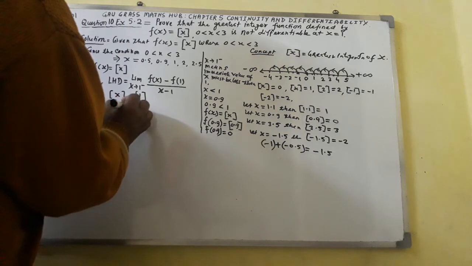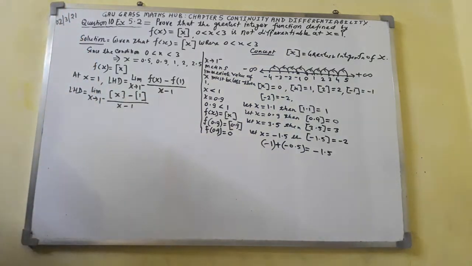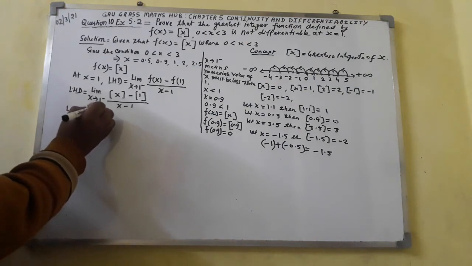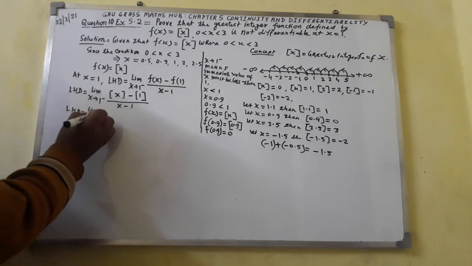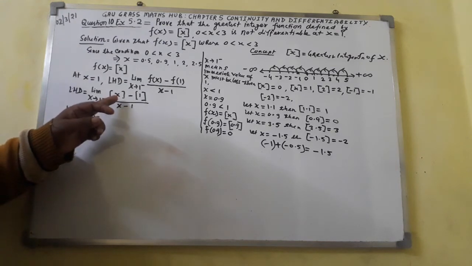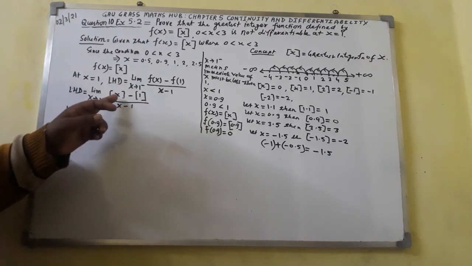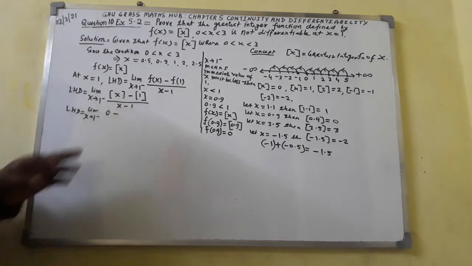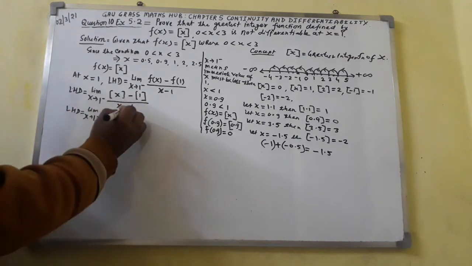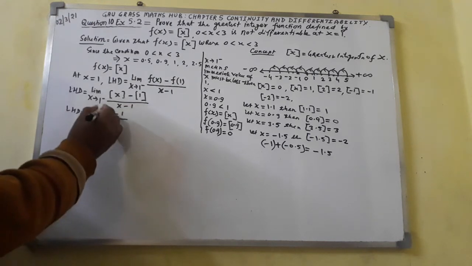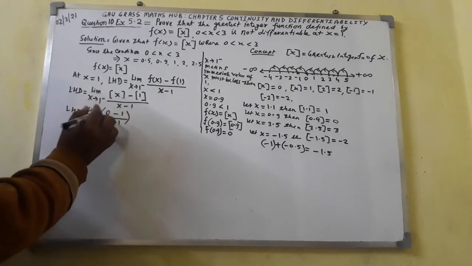Here write x minus 1. The left hand derivative comes out to be limit x tends to 1 of negative. Here you can see, if I take the immediate value of x as 0.9, the greatest integer function of 0.9 comes out to be 0. Here the greatest integer function of 1 comes out to be 1, whole over x minus 1 I shall write. You can write in brackets also.